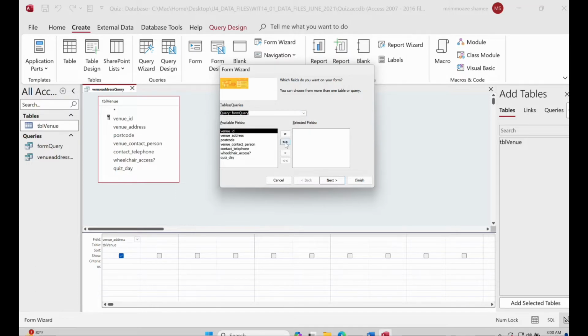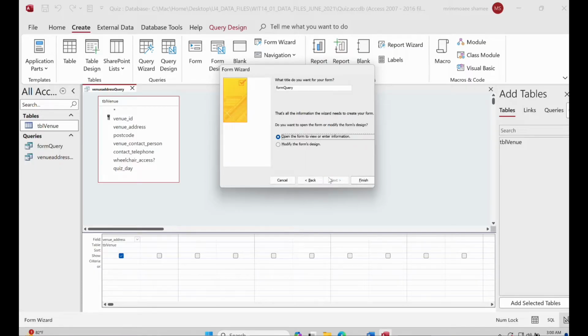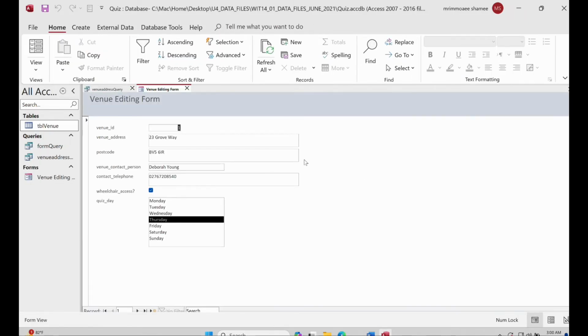So from here we will click here, not here, because when you click here it will take one field at a time. We'll click here and we will take all the fields. Next, next, and then you can write here, not form query, but venue editing form, right? Venue editing form, and then click OK. Finish. So we get it like that.